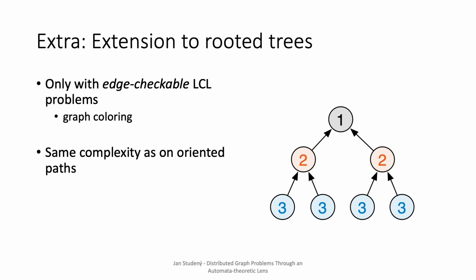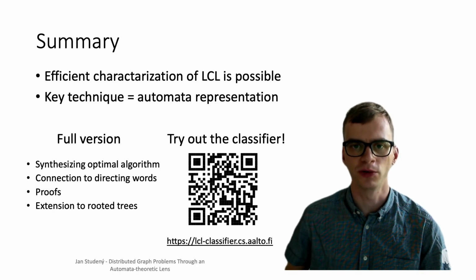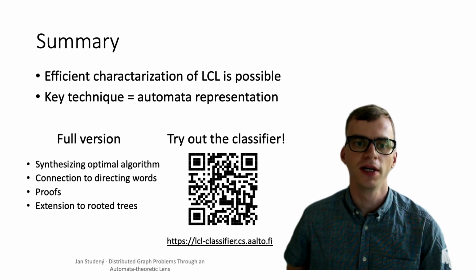Now we proceed to an end, so let me summarize the talk and our paper. The task was to design an efficient algorithm for characterizing the LCL problems. We showed that it is indeed possible in the case of cycles and paths. The key technique was to represent LCLs as automata. Given such automaton, we can easily answer solvability and learn complexity. In the full version, you can find how to synthesize an optimal algorithm using automata, the connections with directing words, and also all the proofs that were omitted in this talk.